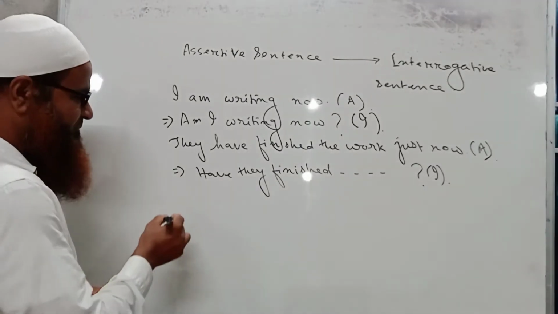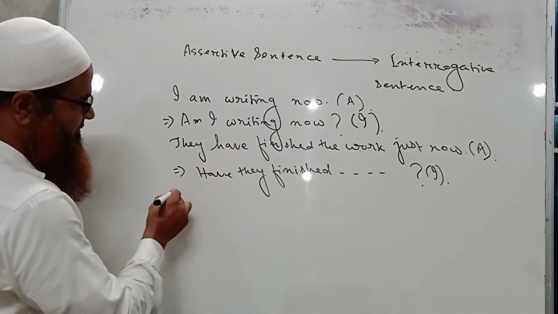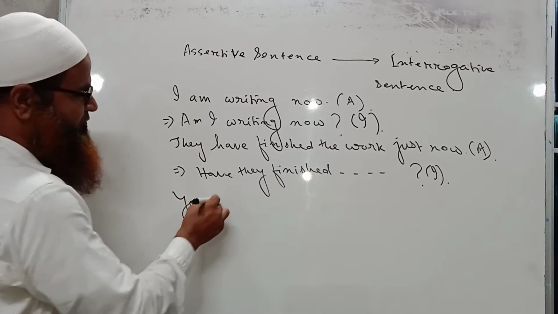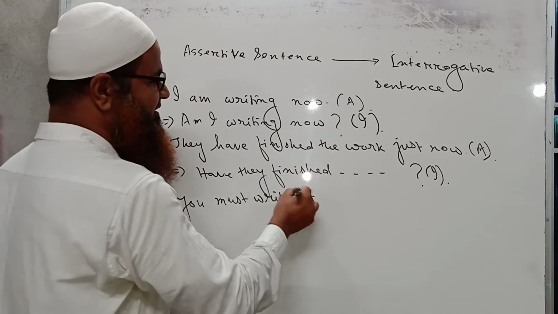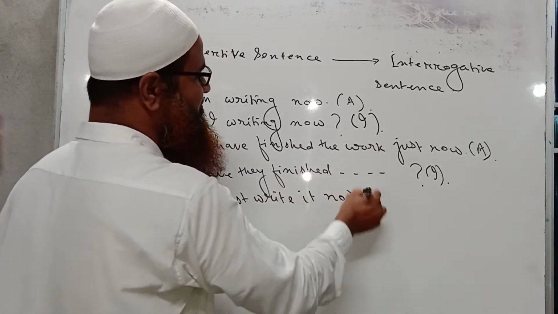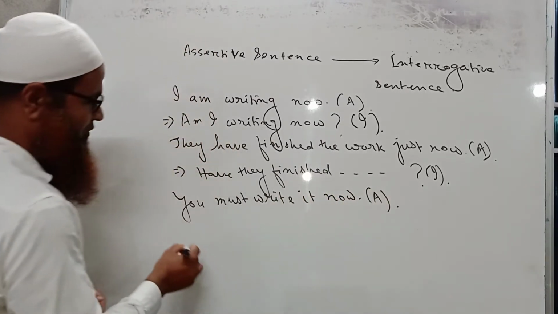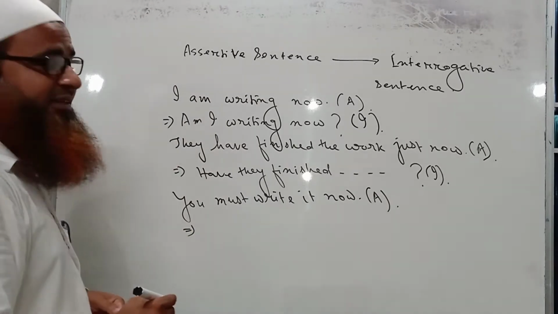Okay, you see, you must write it now. So what will happen? Must you write it now?